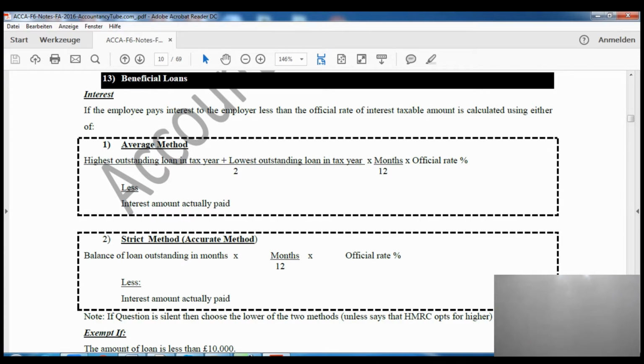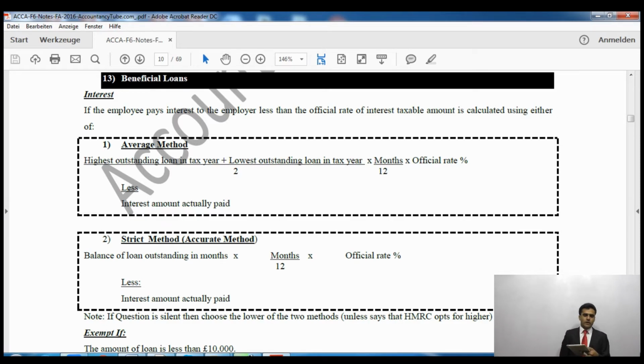The second method is the strict or accurate method. We'll take the balance of loan outstanding in each month, outstanding loan in the first month, the second month, likewise. We'll take every month, multiplied by months over 12, multiplied by official rate of interest, and whatever interest has been paid, we'll have to deduct that out of that total amount.